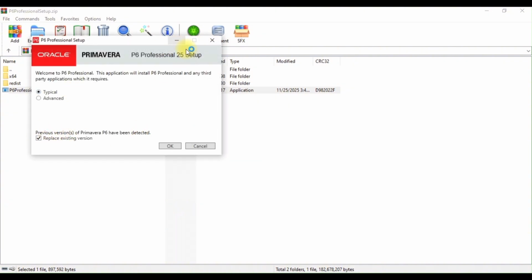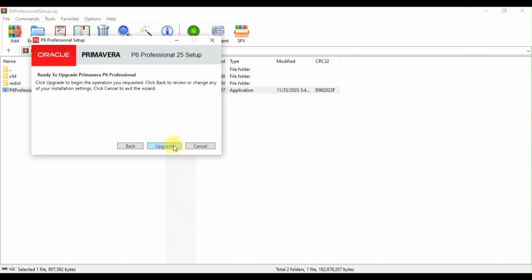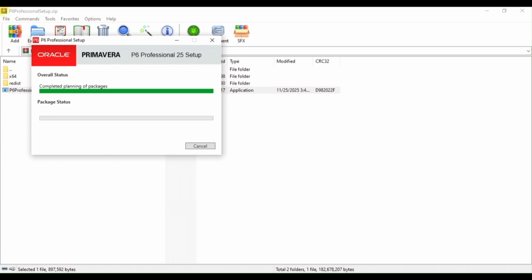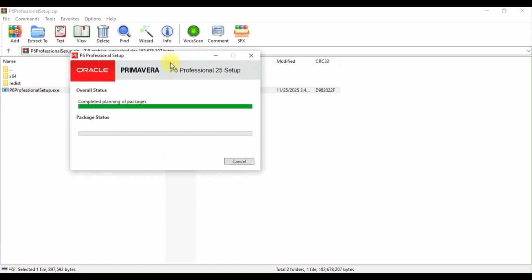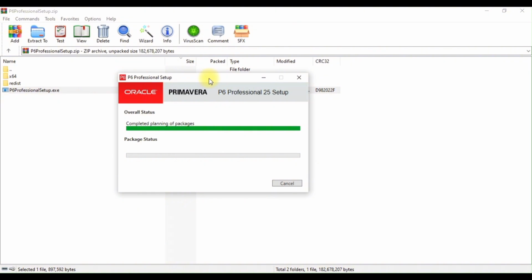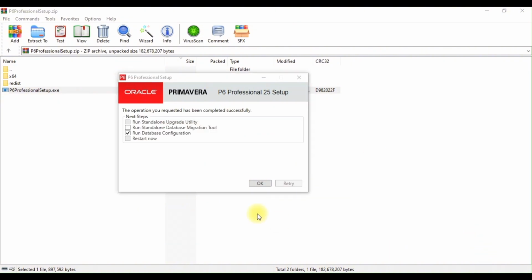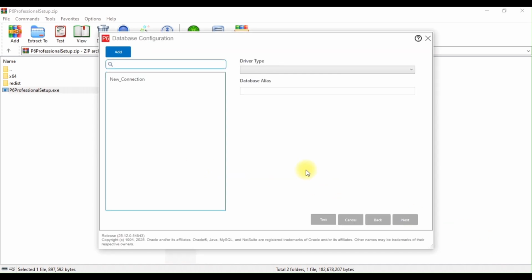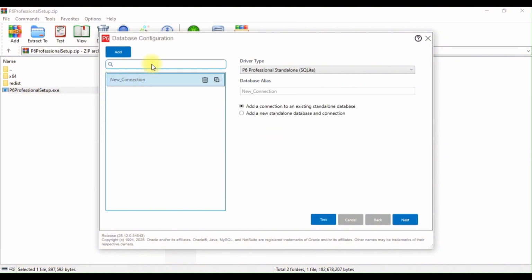It will open, and it's written that you are replacing the existing one. Existing one was 24 and this is 25 one, the latest Primavera P6 version. So click on this OK. It's a very short method that I am trying to record.